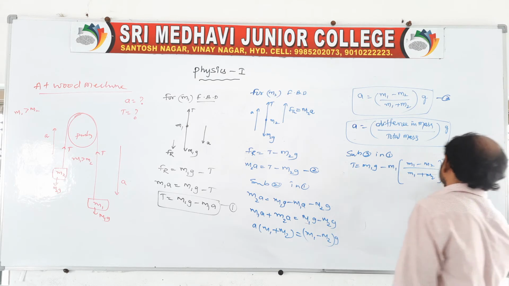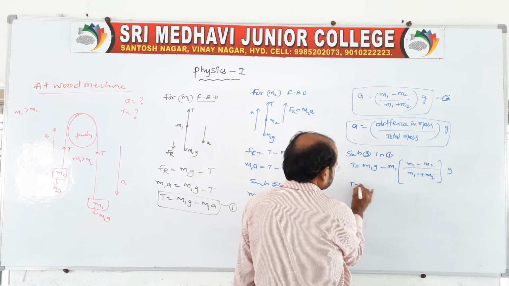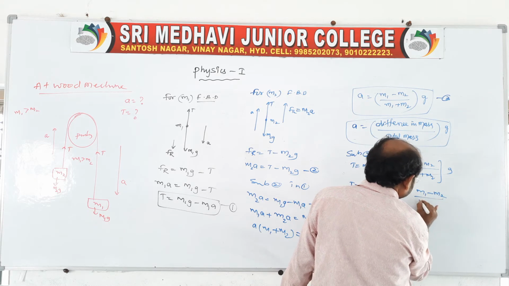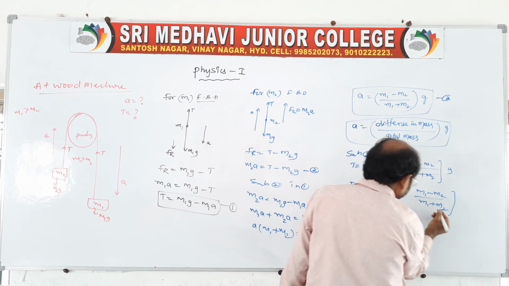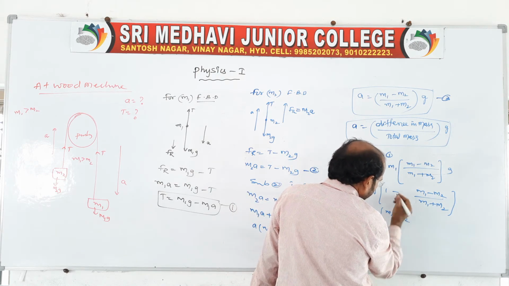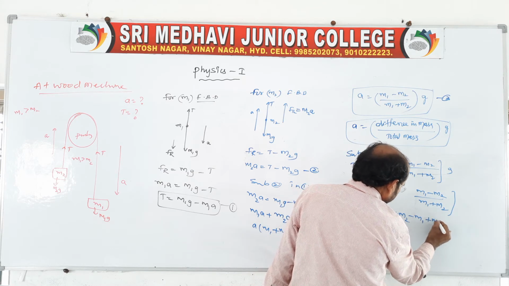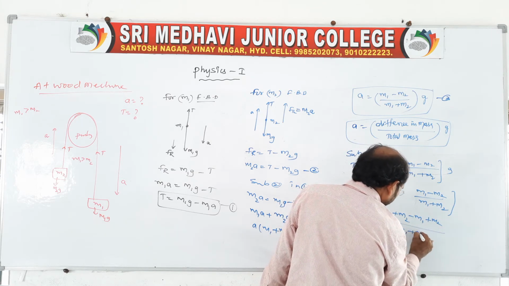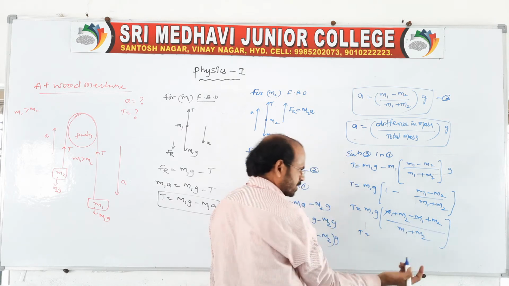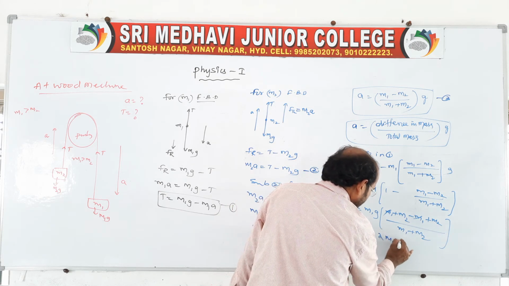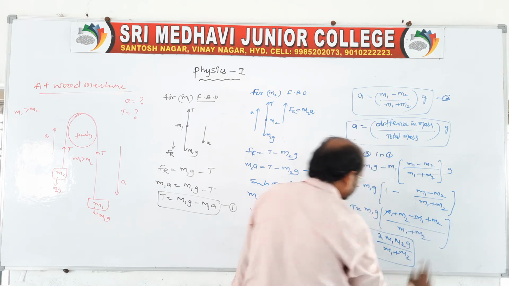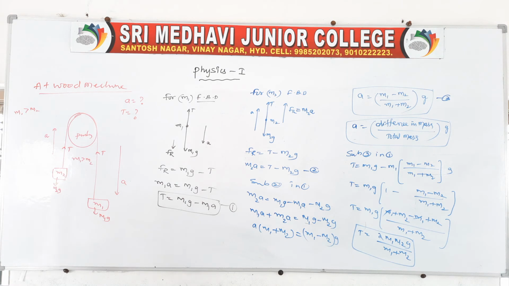into g. Yes, here look at m1g, you take it common for the simplification, 1 minus (m1 minus m2) by (m1 plus m2). Here you take the LCM: m1g of (m1 plus m2) minus m1 plus m2, by (m1 plus m2). Almost we are finished. So T is equal to this, m2 plus m2 is 2m2. Here m1g is there, so 2 m1 m2 g by (m1 plus m2). This is the acceleration of the given system and the tension in the given system.